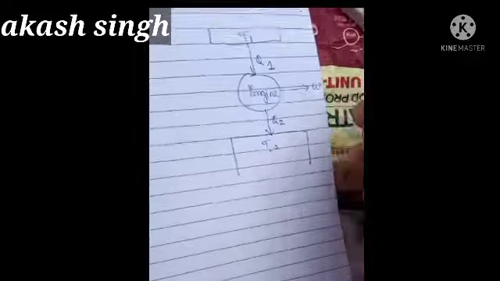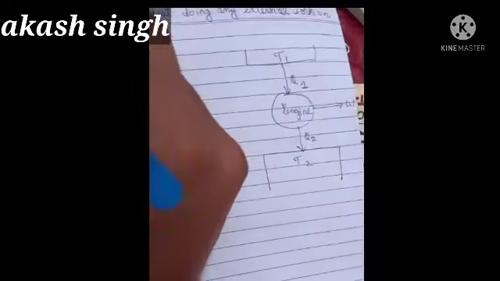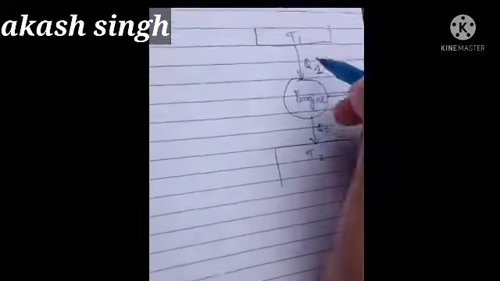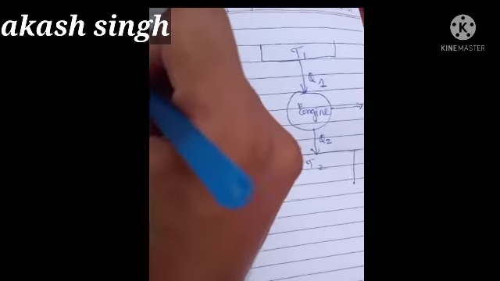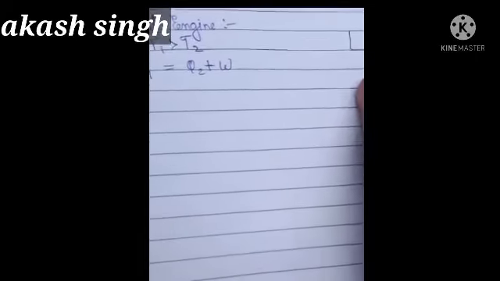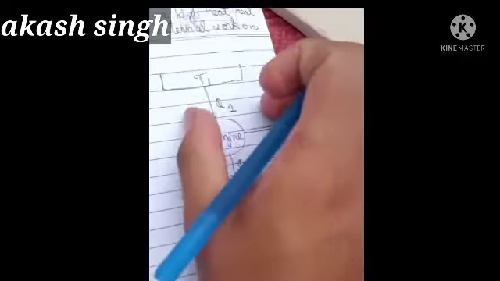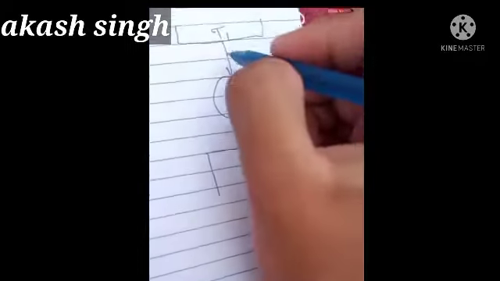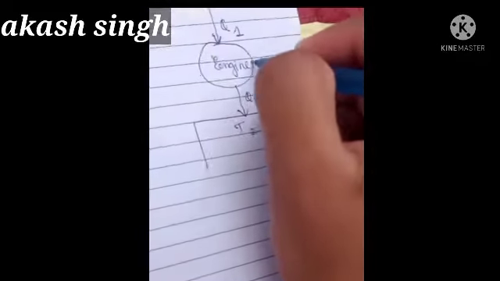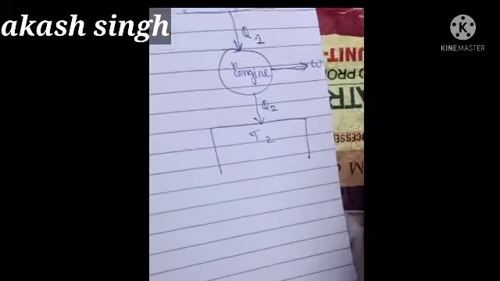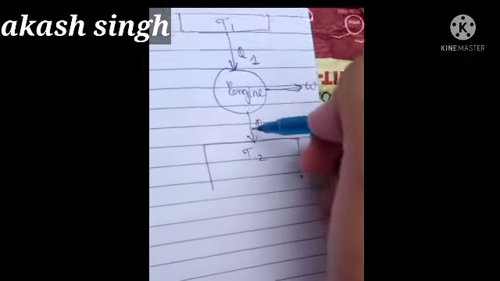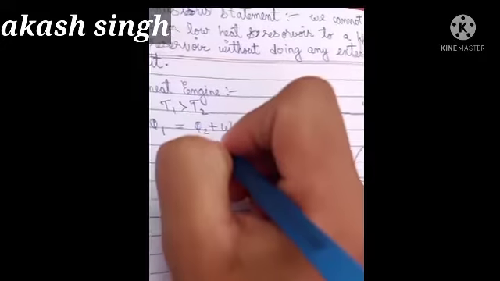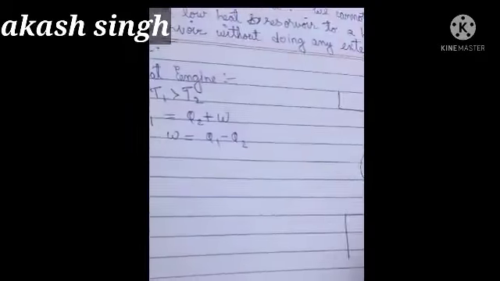So according to the law of conservation of energy, whatever heat I had supplied should be equal to Q2 plus W. Okay, this is according to the law of conservation of energy, because heat is a form of energy, and we know that energy can neither be created nor be destroyed. Whatever input we are giving here, we are getting two outputs. So this Q initial should be equal to Q2 plus W. Okay, so from here, what is W? W will be Q1 minus Q2.